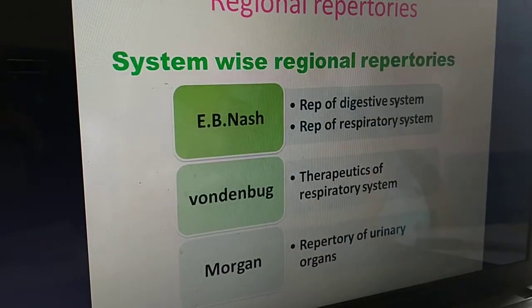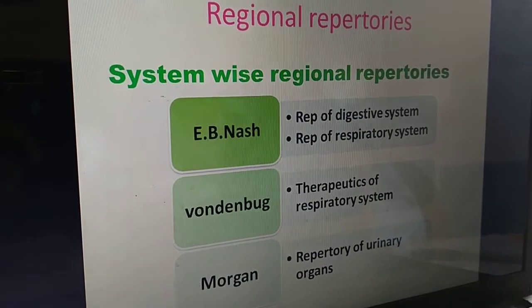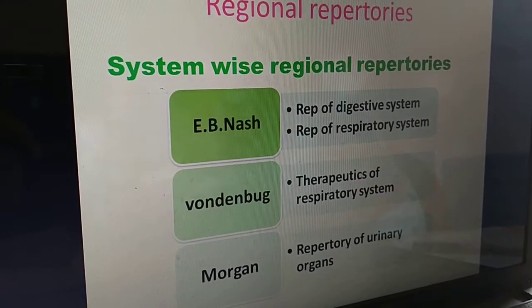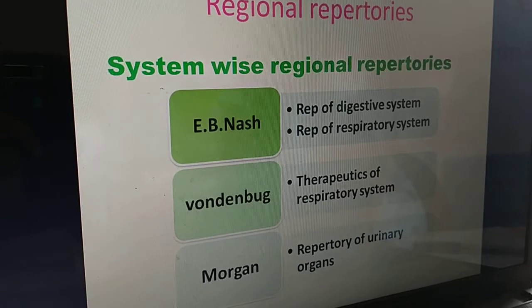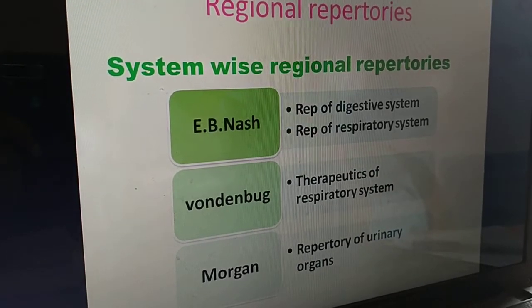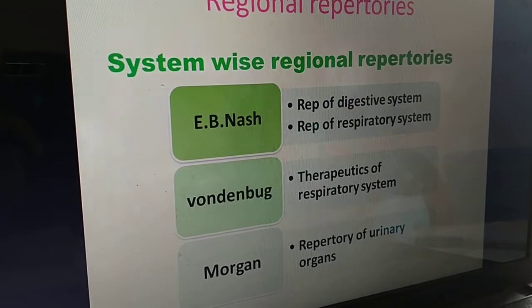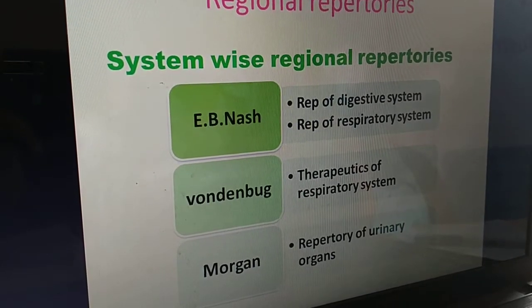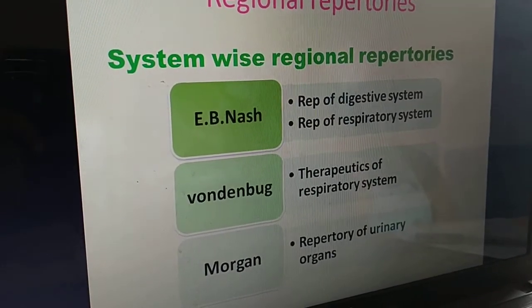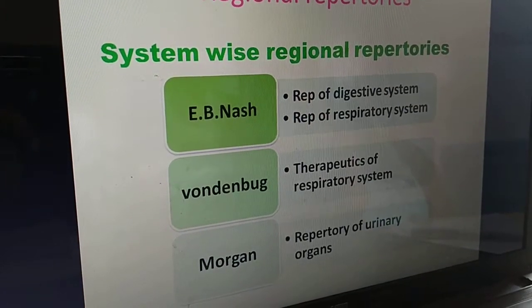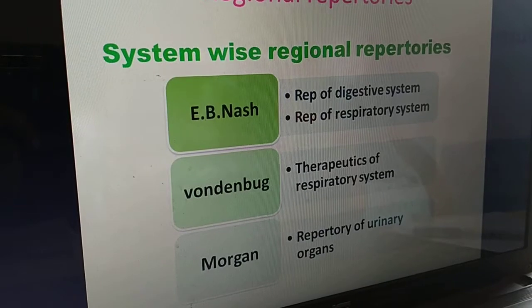Then these repertories have further two types. One is a system-wise regional repertory and another type is organ-wise regional repertories. So what is the difference between system and organ? System means a number of organs are involved and organ means a single organ. So depending upon the content, again these regional repertories are divided into two types: system-wise regional repertory and organ-wise regional repertory.